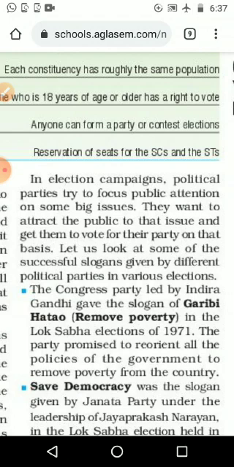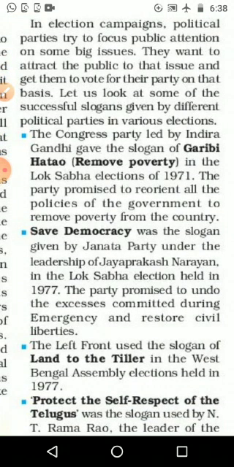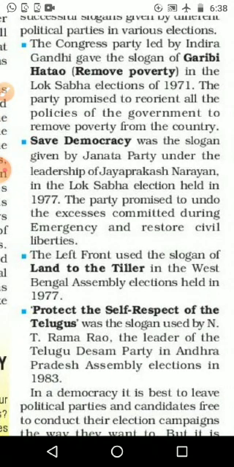Let us look at some of the successful slogans given by different political parties in various elections. The Congress party led by Indira Gandhi gave the slogan of Garibi Hatao, remove poverty, in the Lok Sabha election of 1971. The party promised to reorient all the policies of the government to remove poverty from the country. Save Democracy was the slogan given by the Janata Party under the leadership of Jayaprakash Narayan in the Lok Sabha election held in 1977. The party promised to undo the excesses committed during the emergency and restore civil liberties.